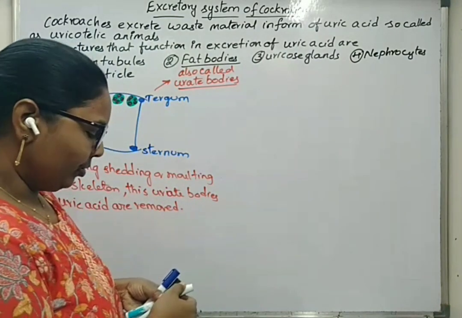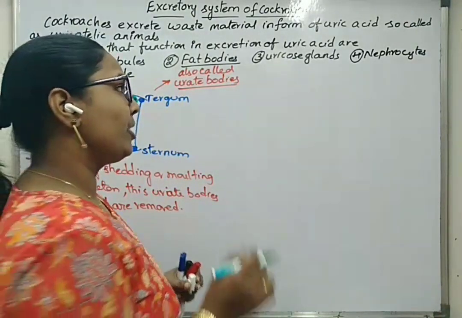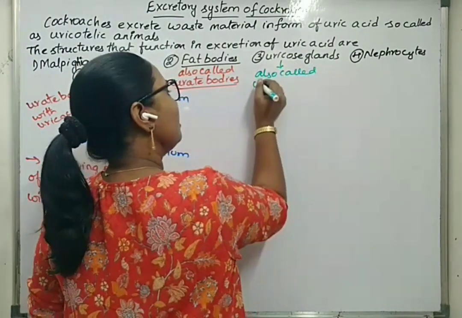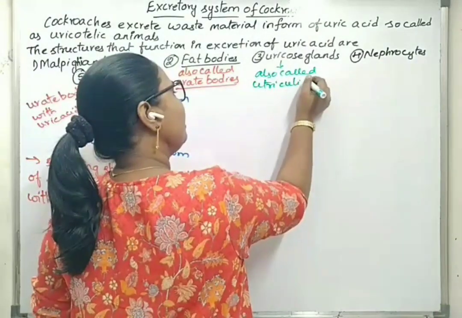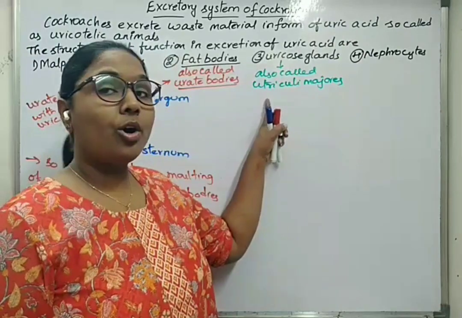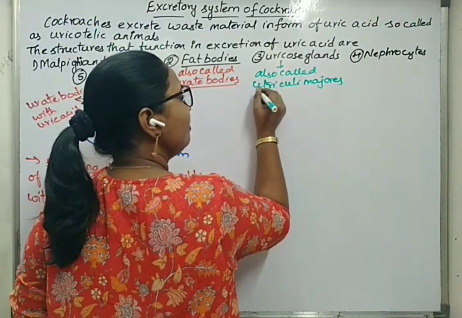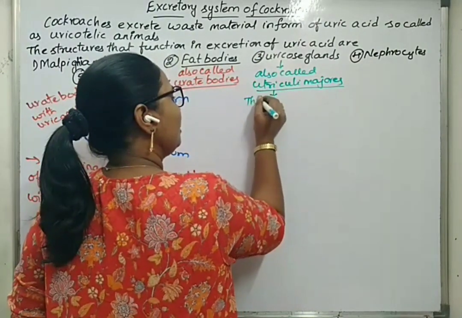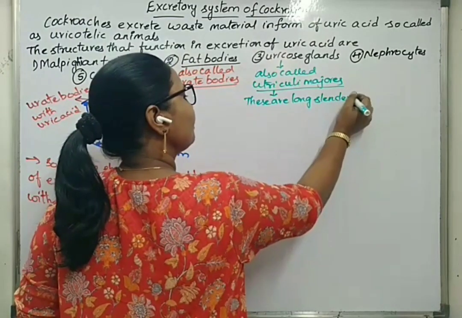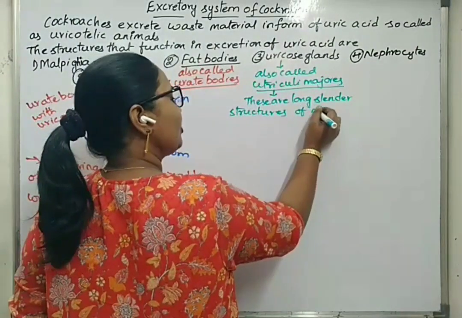Now, next coming to uricose glands, which are also called utriculi glands or utriculi majoris. These are special types of structures, long slender structures that are present in the mushroom glands.